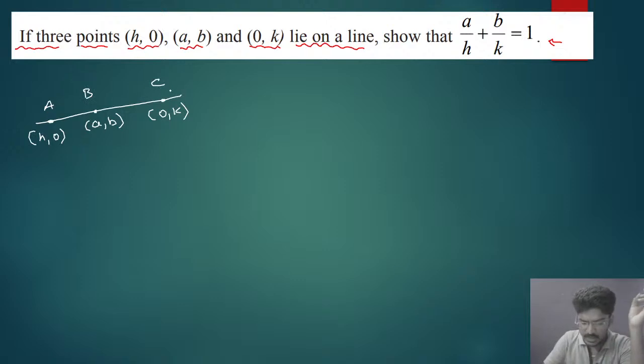Clear? Now, if all the 3 points are on the same line, what do you call these 3 points? Quickly reply to me.